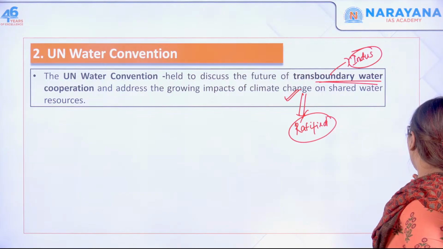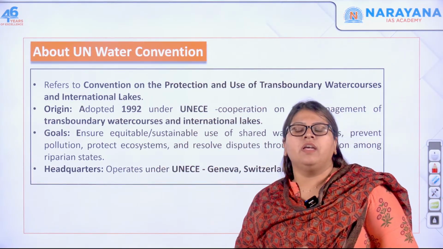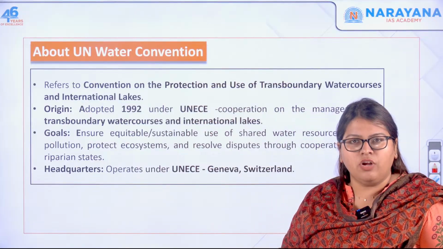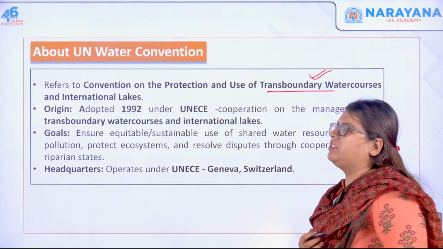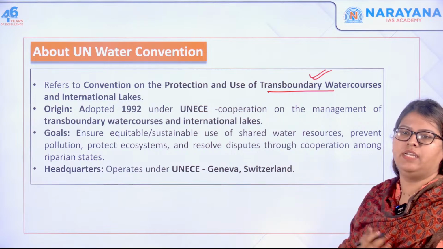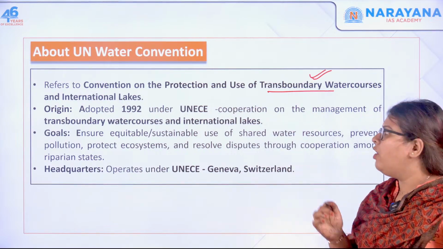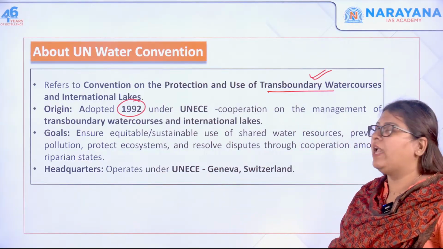Now let us first see about the UN Water Convention. This is also called the Convention on Protection and Use of Transboundary Watercourses and International Lakes. How they are used and how they are protected is what it deals with. It originated in the year 1992 and it is under UNECE.